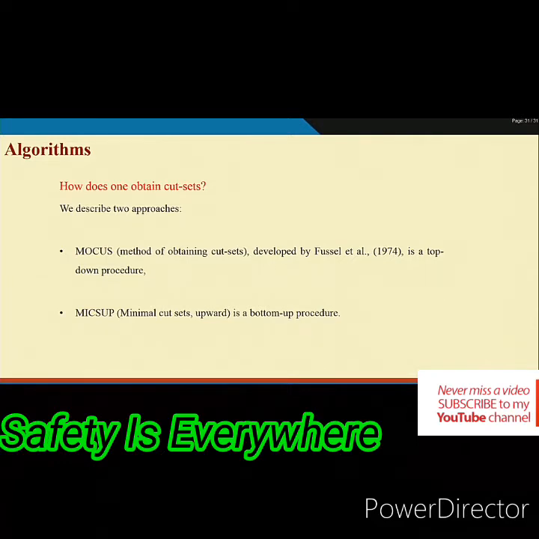We will use MOCUS algorithm developed by Fussell et al. in 1974. It is a top down approach, or MICSUP, that is minimal cut set upward, it is a bottom up approach. Both approaches are more or less similar. But one is from top to bottom, another from bottom to top. So we will discuss this approach.